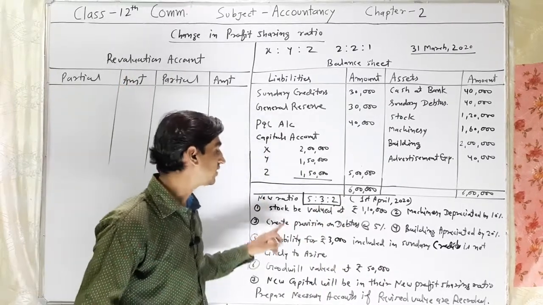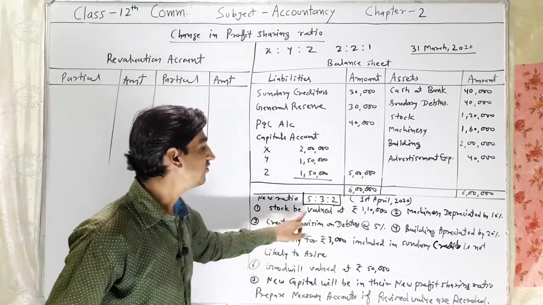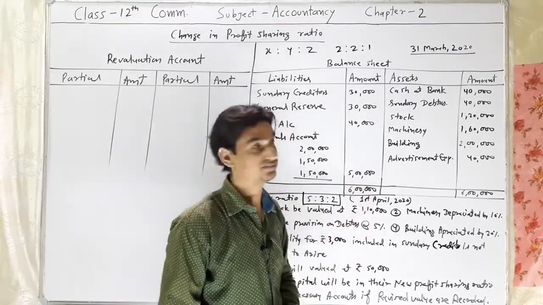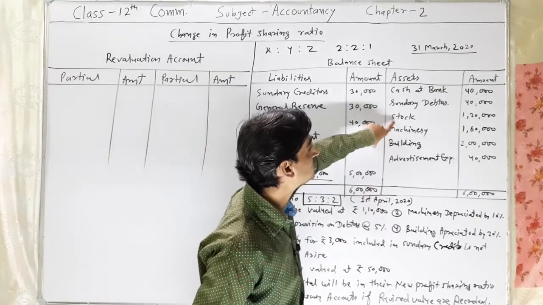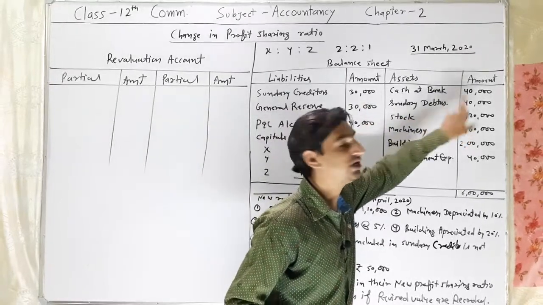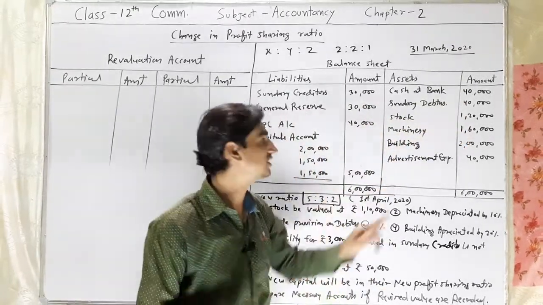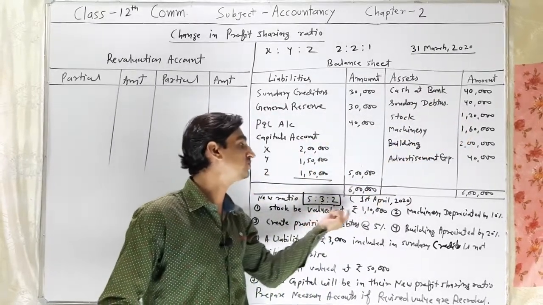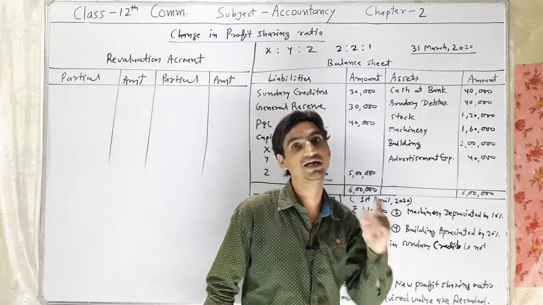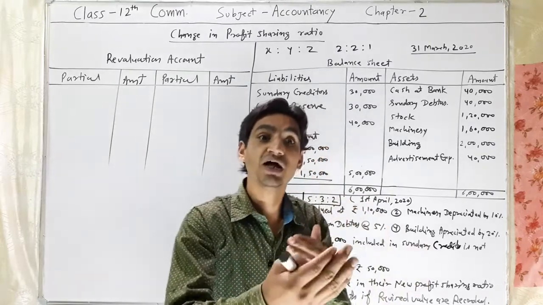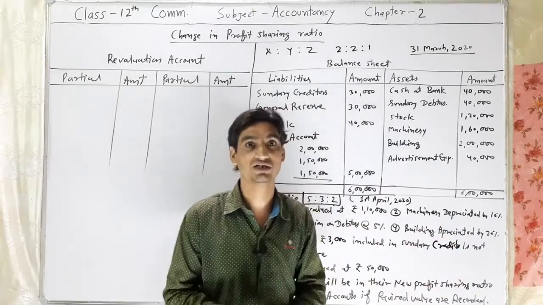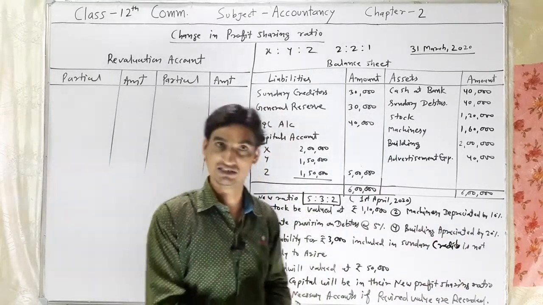First point, stock to be valued at rupees 1,10,000 and the book value of stock is 1,20,000. So the value of stock decreased by rupees 10,000, and stock is an asset.